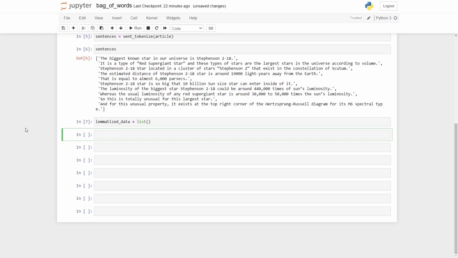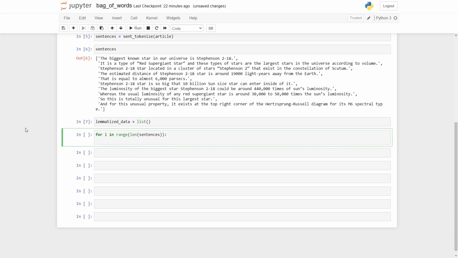Then we will split the data, and then we will apply lemmatization on each and every single word that we have done in the last tutorial, and then we are going to combine all of those things. All right, so the way we do it, I'll say for i in the range of sentences. Now the most important thing that we will have to work on is the regular expression. So now we want to keep only the stuff that we want.